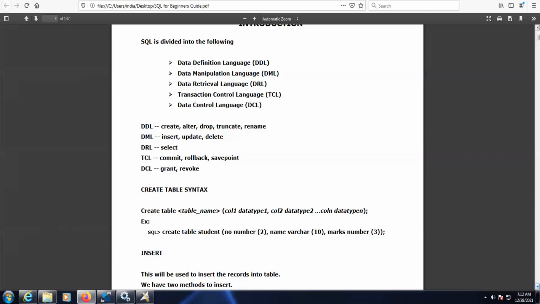Now, how to create a table? The basic syntax, here I'm considering 3 columns while creating the table. Create table, table name.